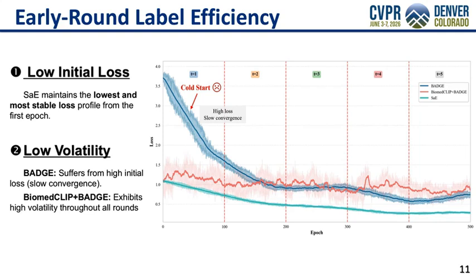Focusing on early round behavior, SAE maintains the lowest and most stable loss profile from the very first epoch. By contrast, BADGE suffers from slow convergence, and BiomedCLIP plus BADGE shows high volatility throughout.